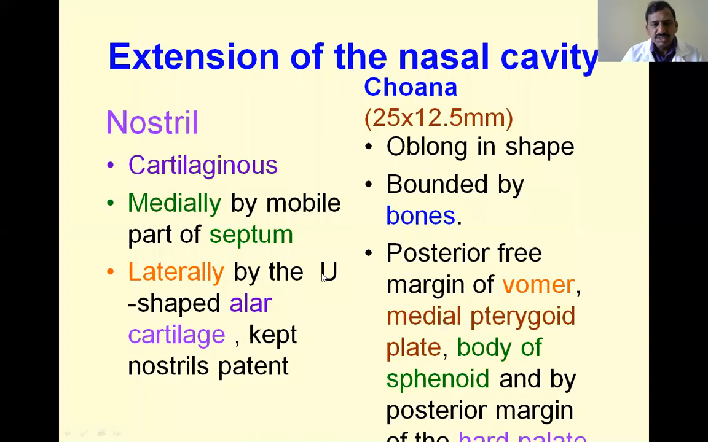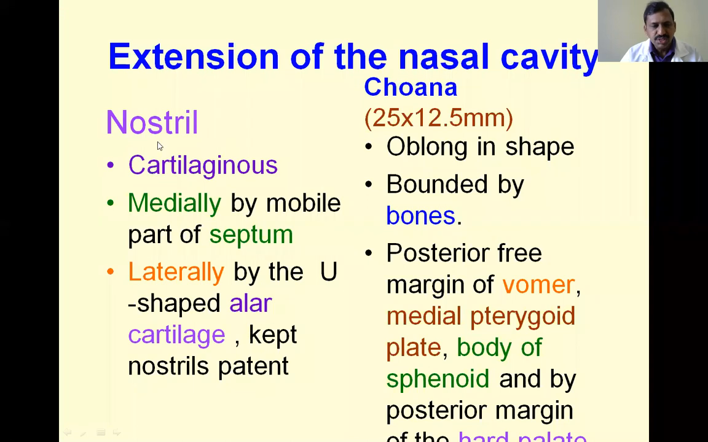Okay. Next, what is the extent of the nasal cavity? Already we have seen the external nose. The nasal cavity is anteriorly limited by the nostrils, and posteriorly by the choana. The anterior limit of the nasal cavity is called the nostril, and the posterior limit of the nasal cavity is called the choana.